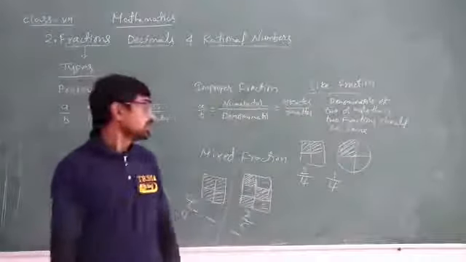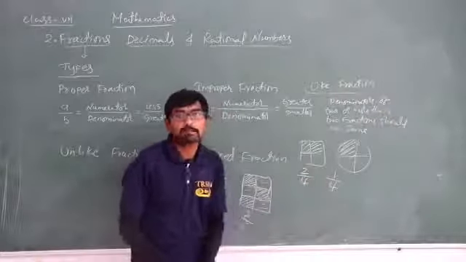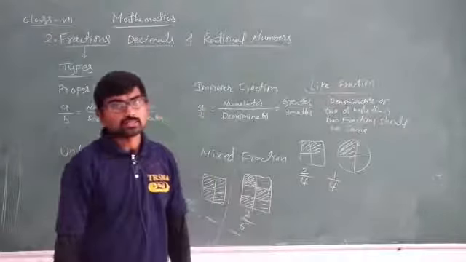If the denominators of 2 or more fractions are same, then only we call such type of fractions like fractions.